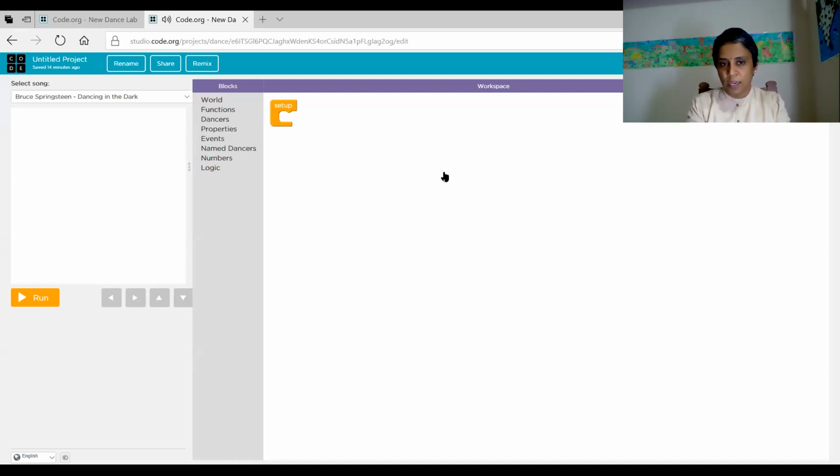So here, this is the screen where you have a block. Inside this, we have to arrange the various blocks. That is the instruction, in the form of blocks. The first thing, I'm going to write a program for a dance party.